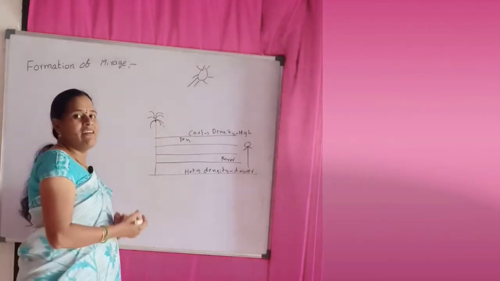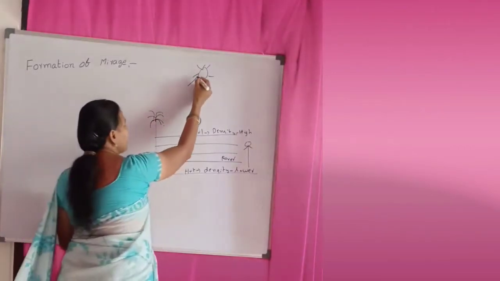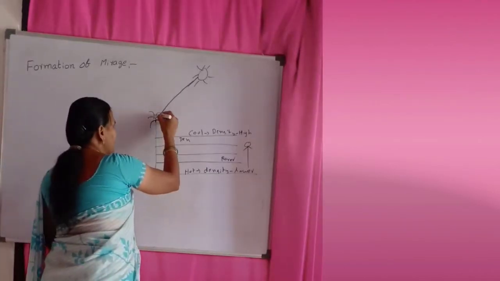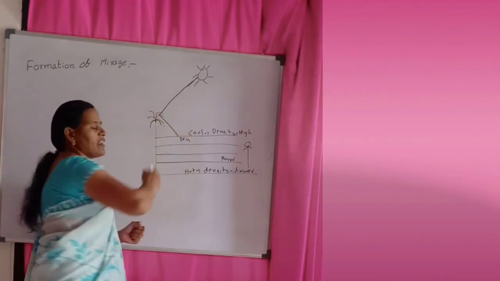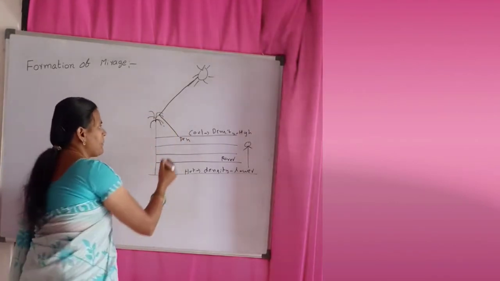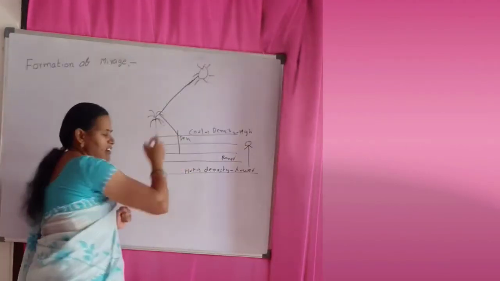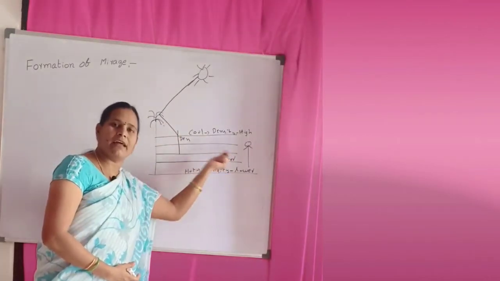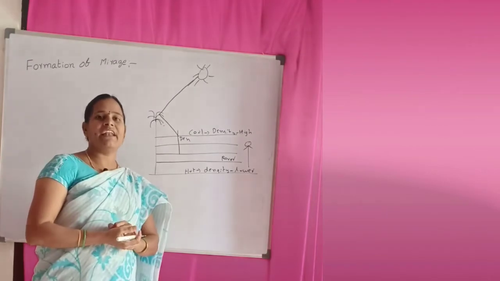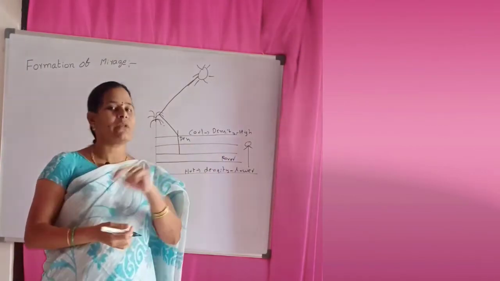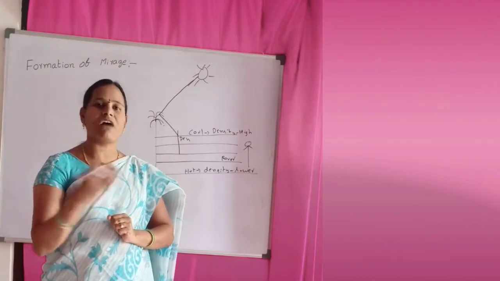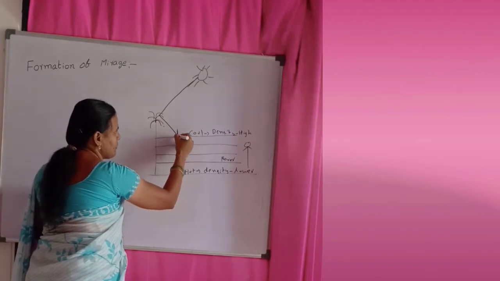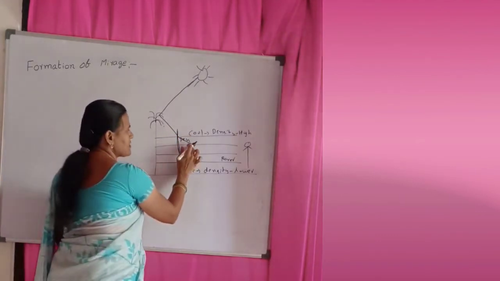When a ray of light travels from the object, the tree, and touches the upper layer of air, it moves away from the normal. Why? Because the upper layers are denser and the lower layers are rarer. When a ray of light travels from denser to rarer, it moves away from the normal. Here this is the normal.